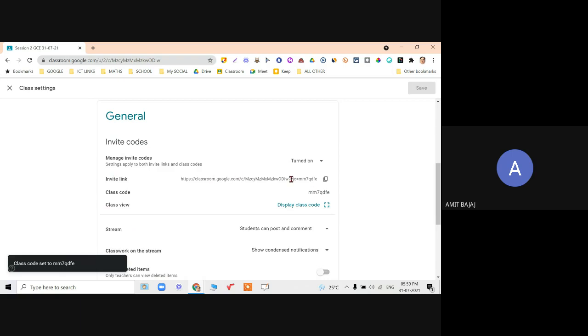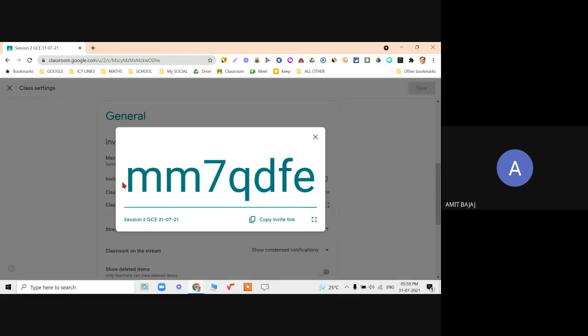Again, in invite code, there is a link option. You just need to copy that. Copy, and the link is copied. Now you can share that link in your WhatsApp group or share it using any other means. This is your class code. Display class code. The other option is you can copy the invite code from here also.